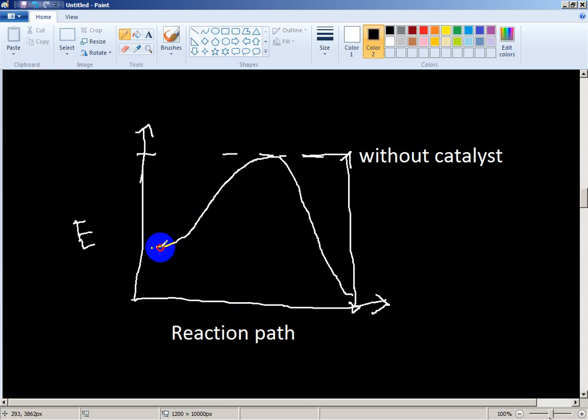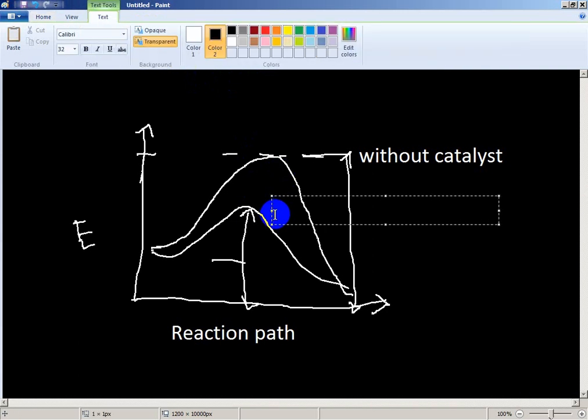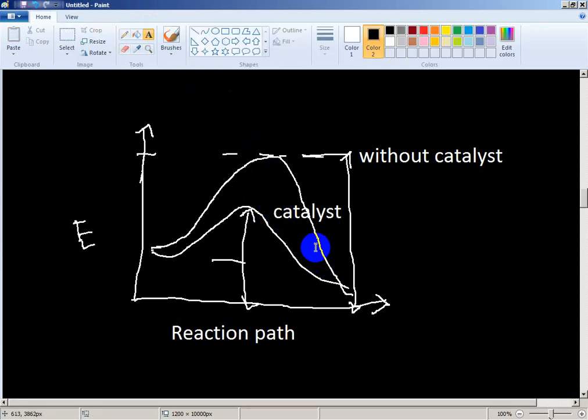If I use a catalyst, the activation energy becomes lower, then the reaction products form. So now the activation energy is here. Activation energy is now lower when a catalyst is used. So a catalyst lowers the activation energy and makes the reaction faster.